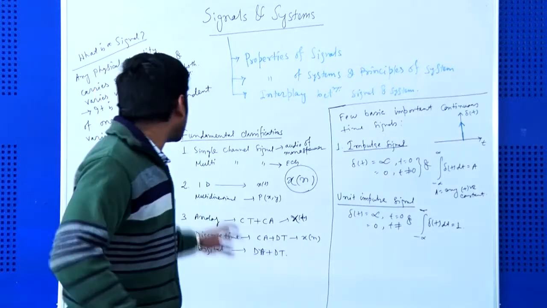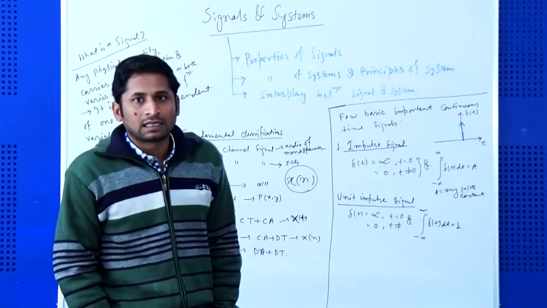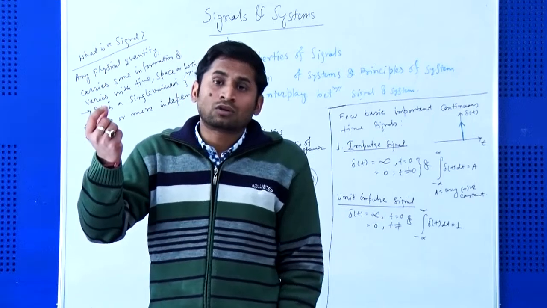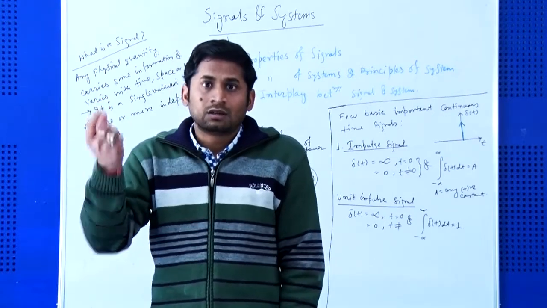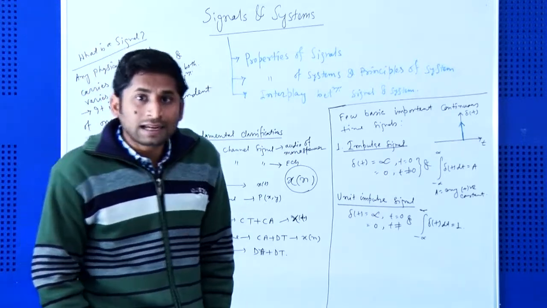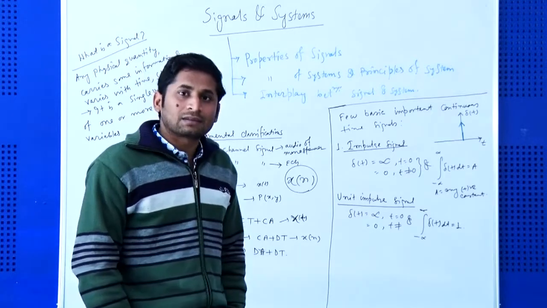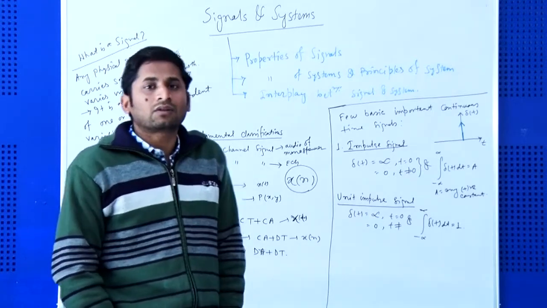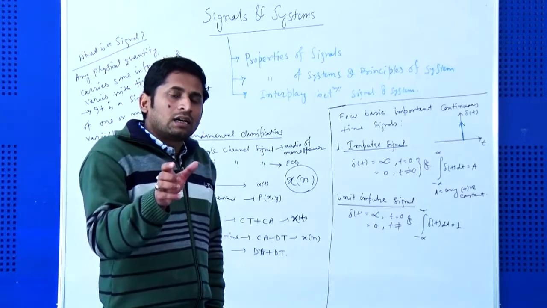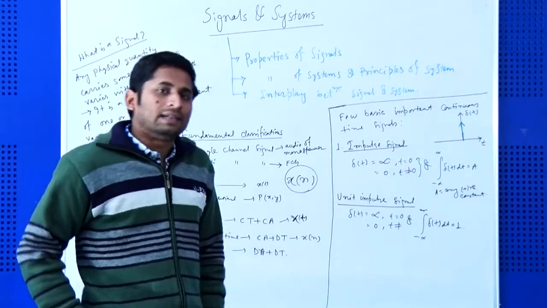First one is single channel signal and multi channel signal. Single channel signal means single source signal, like the mono sound of an audio speaker. There may also be multi channel signals, where multiple sources are there, like the electrocardiograph curve, ECG. So these types of signals are either single channel or multi channel.